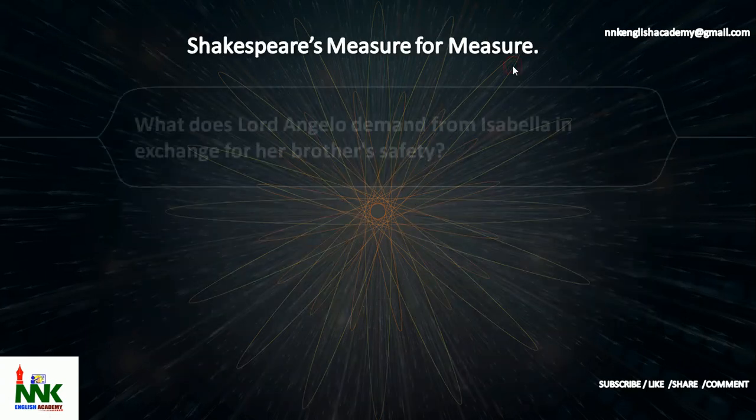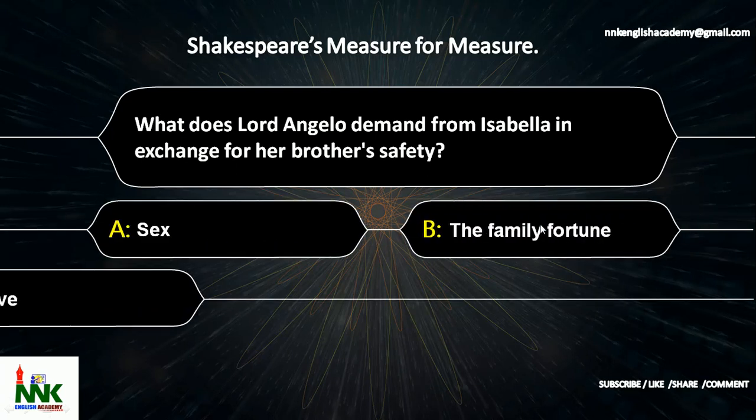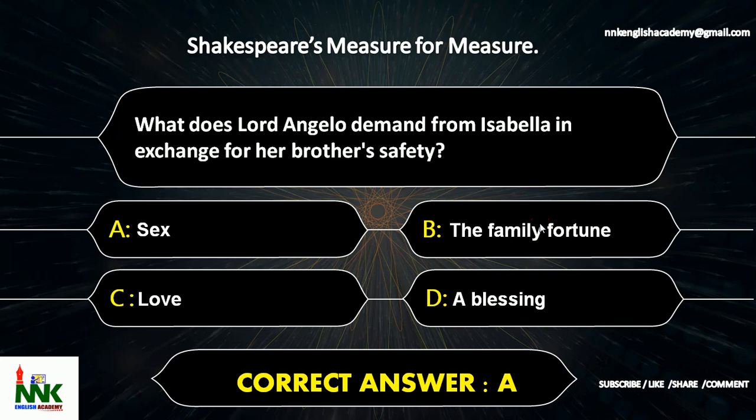Next question. What does Lord Angelo demand from Isabella in exchange for her brother's safety? The options are option A sex, option B the family fortune, option C love, option D a blessing. What does Lord Angelo demand from Isabella in exchange for her brother's safety? The correct answer is option A sex.